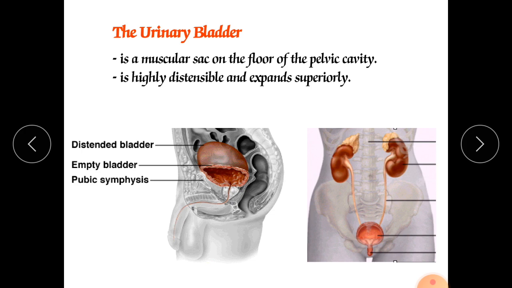Also, in the case of females, the ovary and uterus are near it. It is just near the uterus and ovaries as well. It is a hollow, distensible, muscular organ situated in the pelvic cavity. And this urinary bladder also has 4 layers. First is the mucosa, which is made up of transitional epithelium cells.